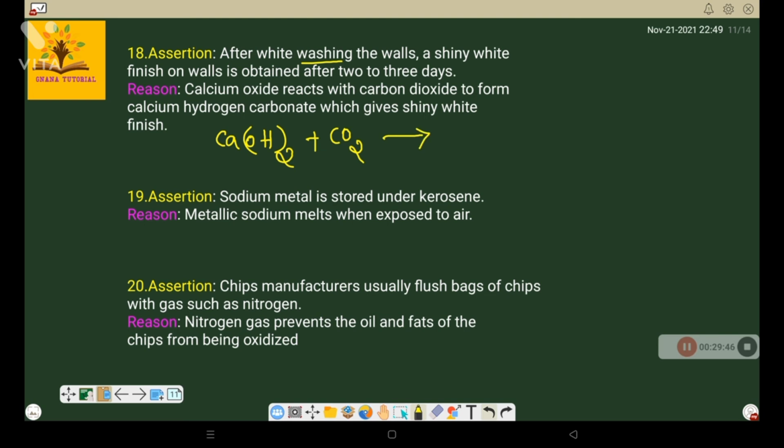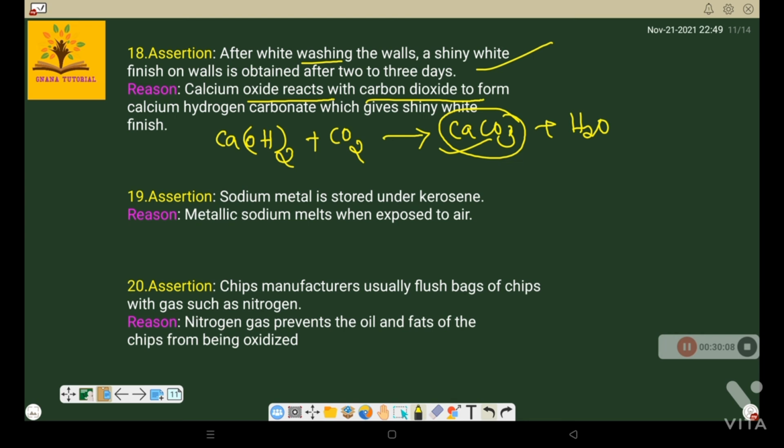In the atmosphere, CO2 is in lesser quantity, so it will take some time. It forms CaCO3 plus H2O. This H2O will get evaporated and the CaCO3 sticks on the walls. That is true, but it is a somewhat slow reaction.